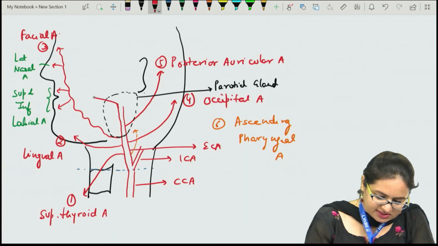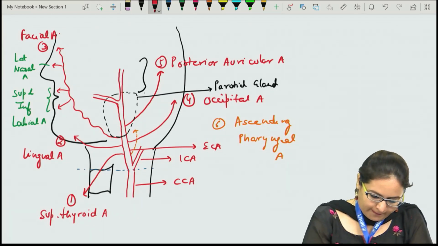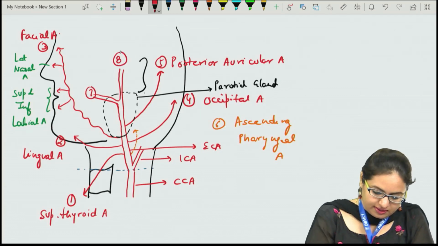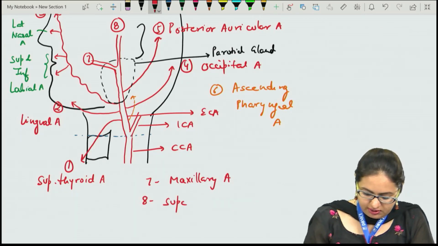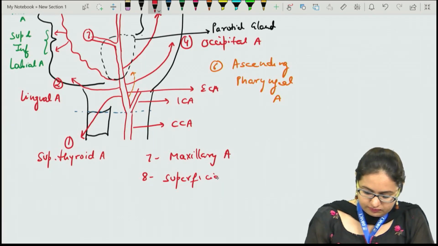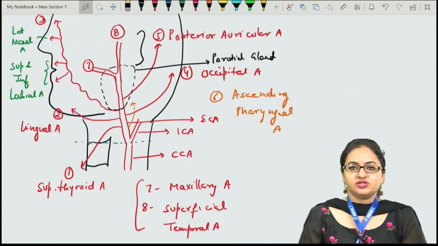First is the maxillary artery and another is the superficial temporal artery. This is the 7th and 8th. The 7th is the maxillary artery and the 8th is the superficial temporal artery. These two are the terminal branches of the external carotid.